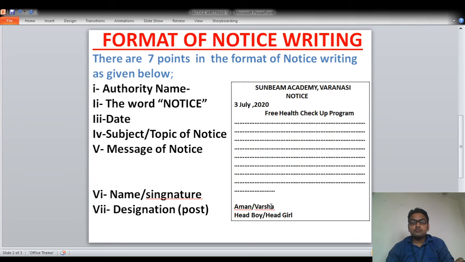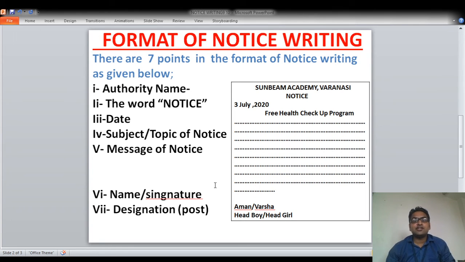So your name will be here. I have written Aman/Versa, it can be anyone. And the 7th point is designation, meaning your post, whatever post the person writing the notice has, which will be written just after the name. For example, I have written head boy/head girl. It can be anyone: head boy, head girl, captain, whatever.